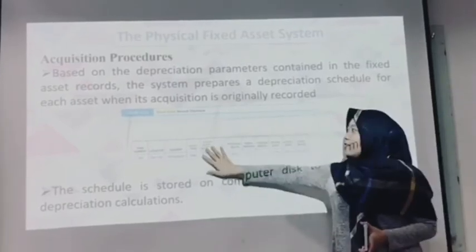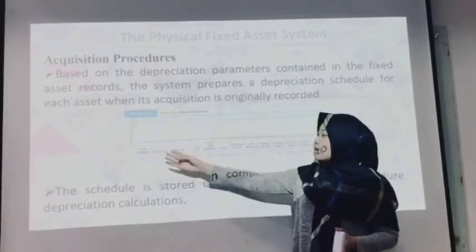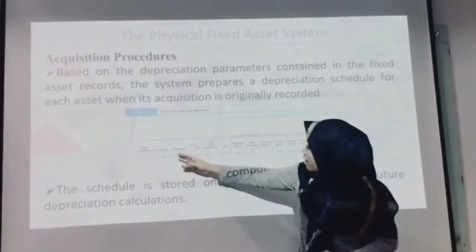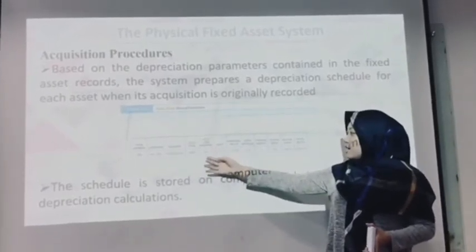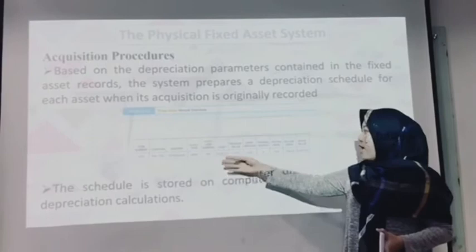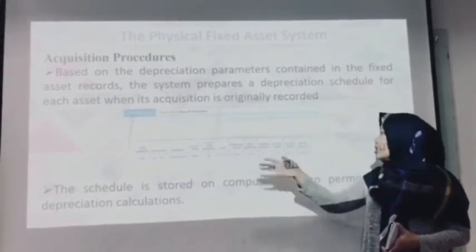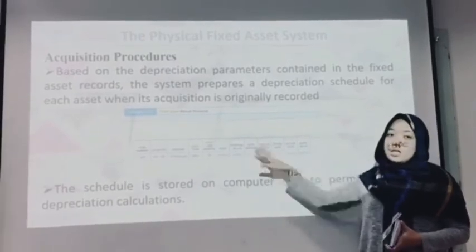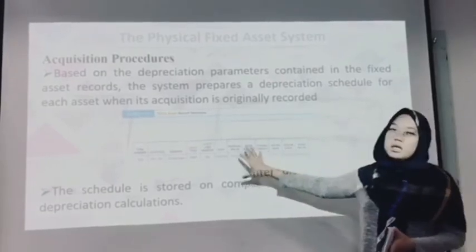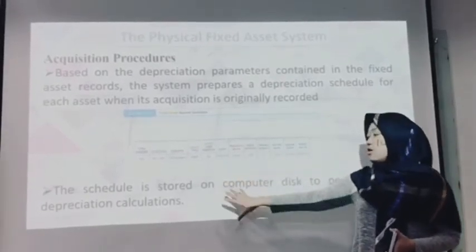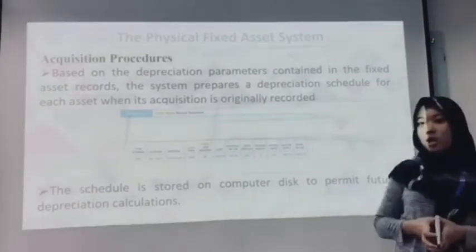This is the figure for the fixed asset record structure. We have item number, location, description, asset type, asset life in months, cost, residual value, depreciation method used, periods for these assets, and others. These schedules are stored on the computer disk to permit future depreciation calculations.